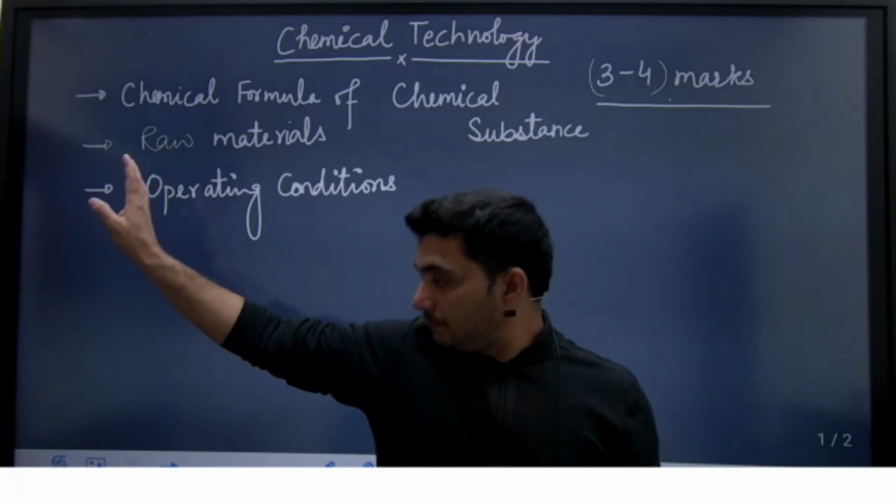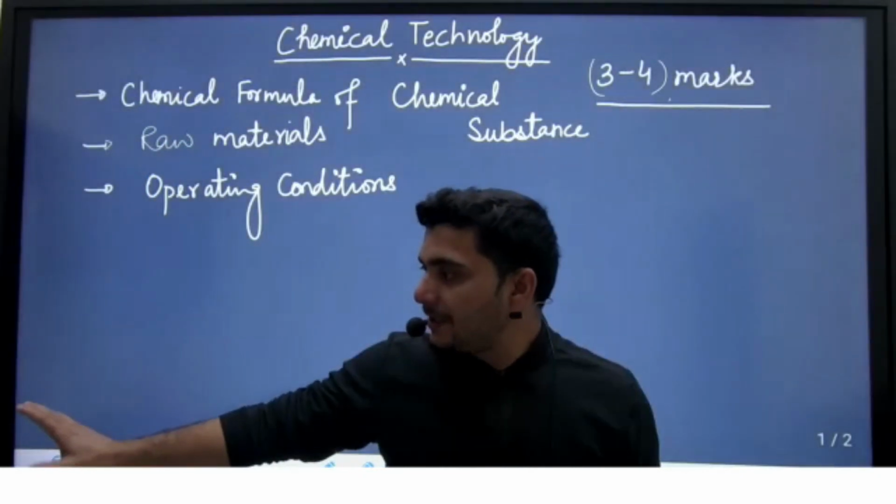I am not standing here to make this subject interesting.